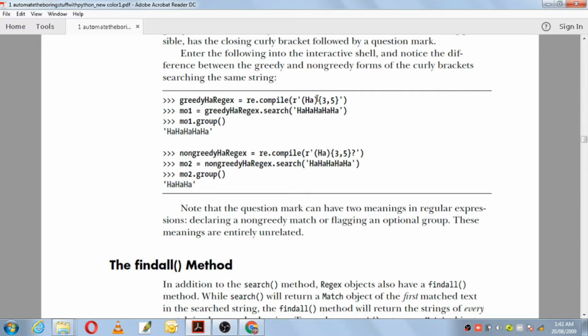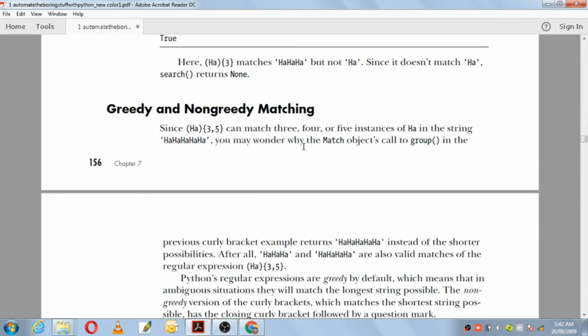The greedy form will not have a question mark and will show the longest string possible, and the non-greedy form, which is followed by a question mark, will give the shortest string possible. So this is greedy and non-greedy matching of curly brackets.